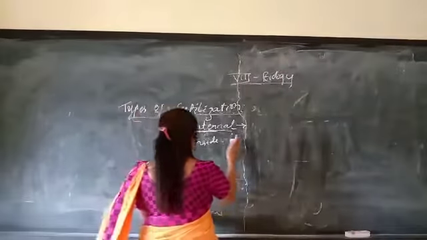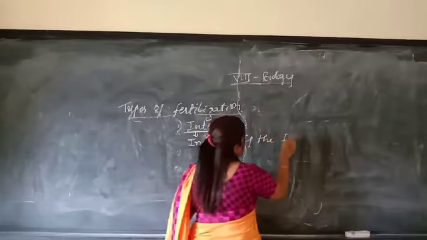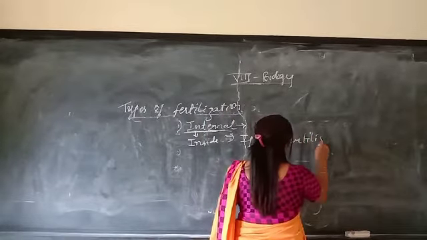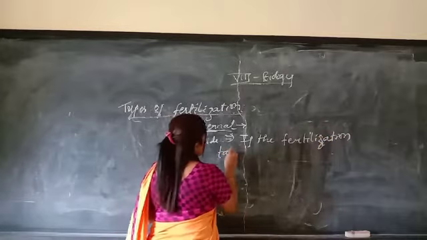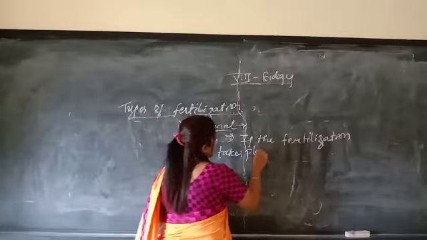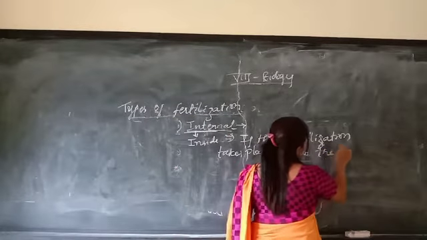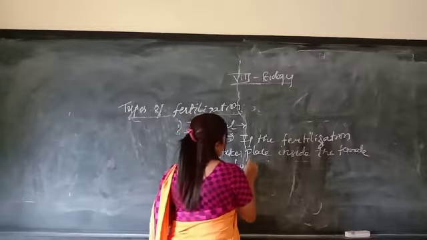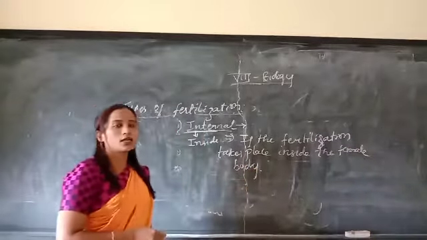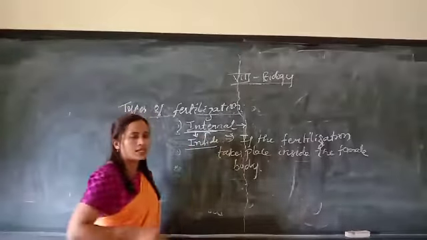If the fertilization takes place inside the female body, it is called internal fertilization. Internal is nothing but inside.